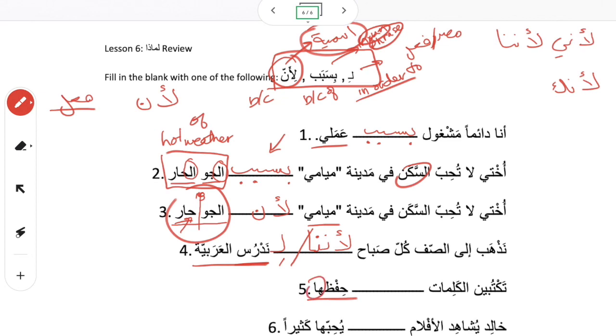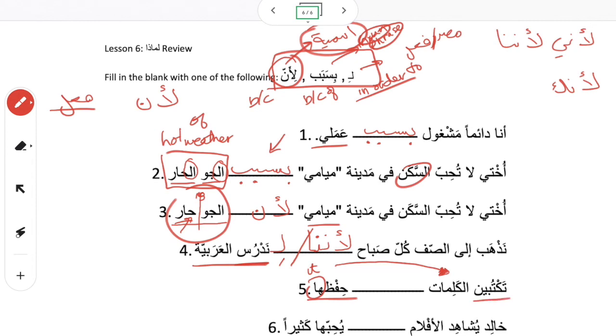Okay. تكتبين الكلمات حفظها. Memorizing. Ha here refers to it, and it's feminine because it's referring to a non-human plural, which is al-kalimat. This goes back to what we learned in lesson 2. Notice how all the things that we've been learning in all the lessons are coming together, right?